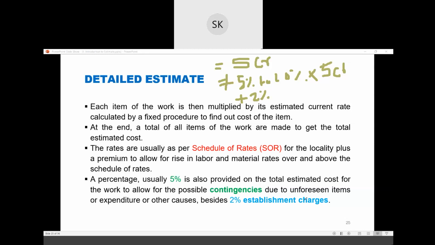The government won't mention that 2% in your BOQ, so you have to add 2% also. When you go there, you set up your equipment, you clear the site, right? These are the establishment charges. So we add 2% of the total cost to the total cost. After summing up all three, we get the total actual cost of the project.